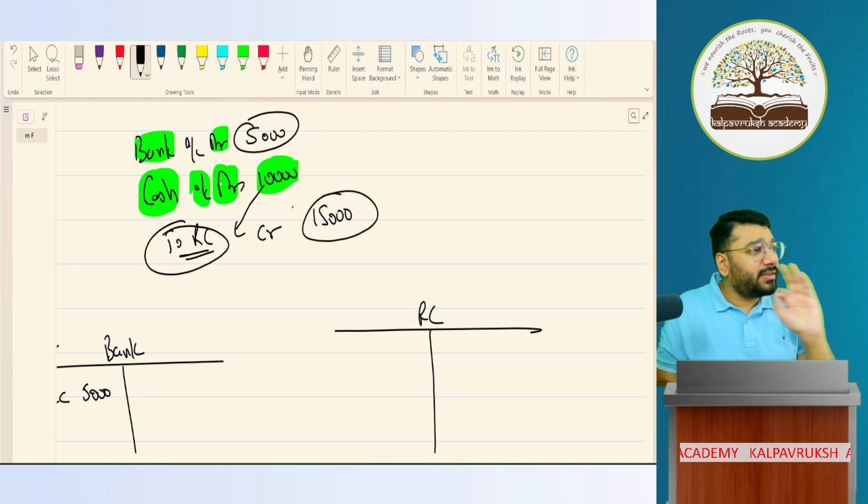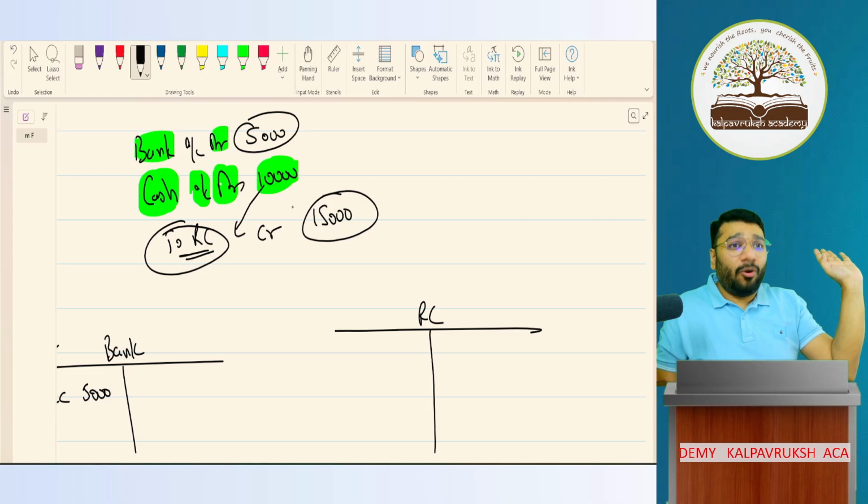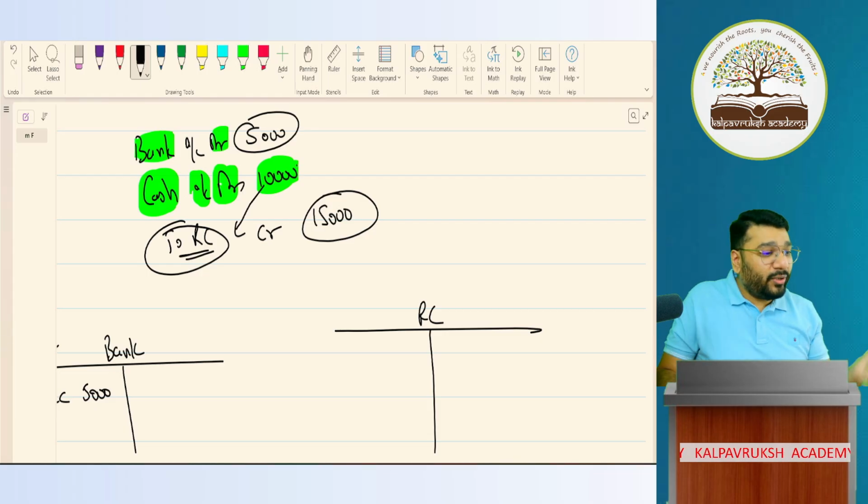How many of you have not heard this word, compound journal entry, in your lifetime? One, two. In school they have not taught. Oh my God, how did you survive in 11th? Because in 11th standard, this was there. Compound journal entry was there in so many places. Okay, today it's new information, no?